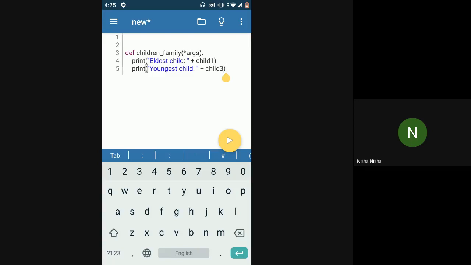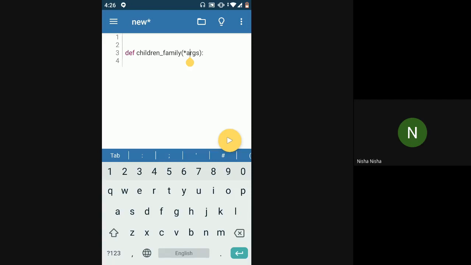So if you use args, in this case, args can hold any number of parameters, right? While calling the function, I can pass any number of arguments to it. Now if I want a specific argument out of the list, this would be a list. Whatever will be passed here will be stored as a list with the name args. So now I want to access the first and the last, because I'm just going to print the eldest and the youngest child, right? So I just want to access the first element of this args list and the last element of this args list.